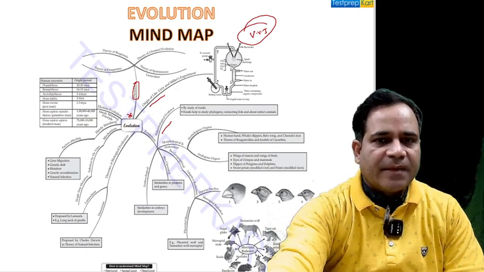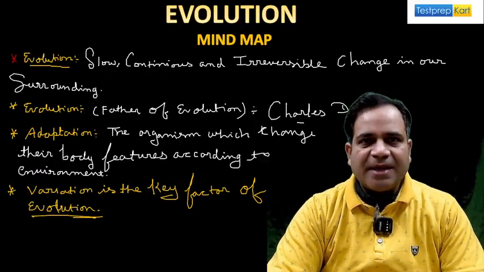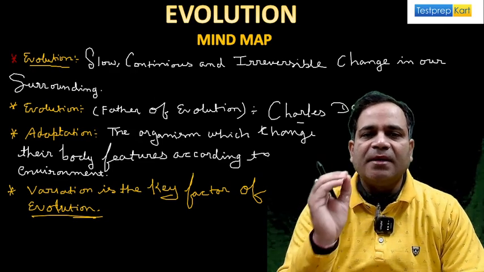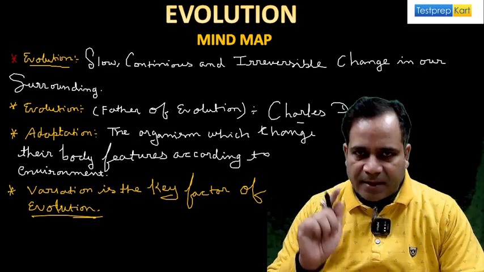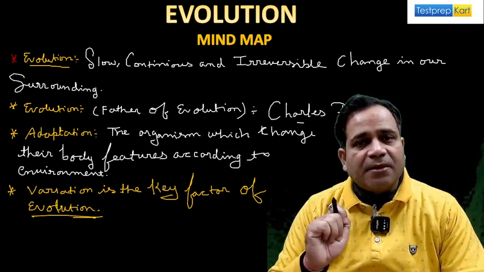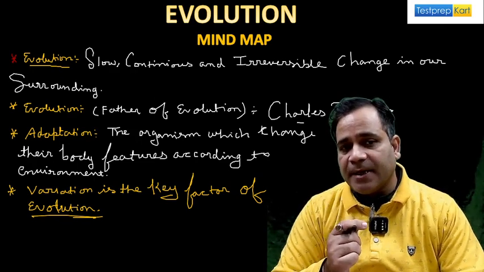The first thing that is very important to understand is: what is evolution? You already know that evolution is a slow, continuous, and irreversible change in our surroundings, right? Now, who is the father of evolution? This one is also very clear. Charles Darwin was the father of evolution, my dear.